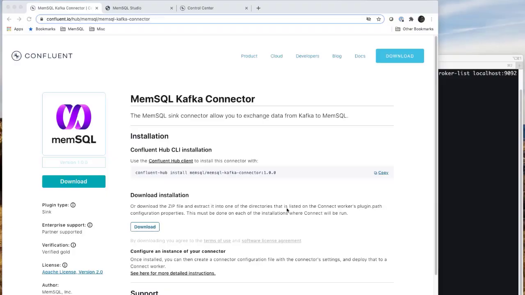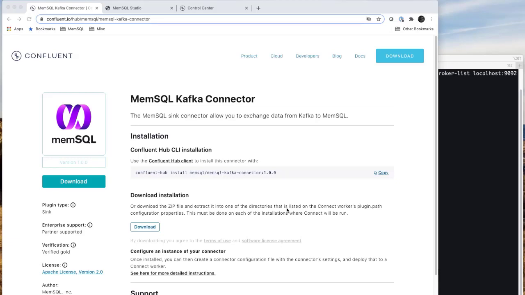Hello. Today I'd like to talk to you about the MemSQL Kafka connector for Confluent. The MemSQL sync connector allows you to exchange data from Kafka to your MemSQL cluster. To find the MemSQL connector, browse to